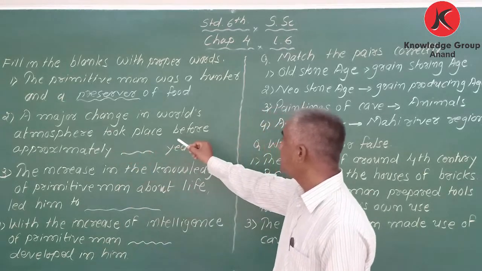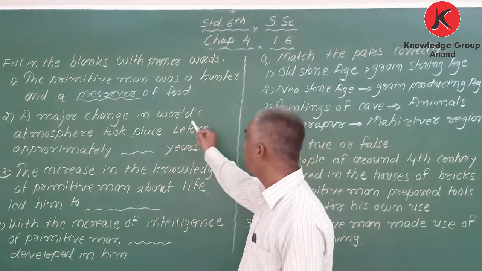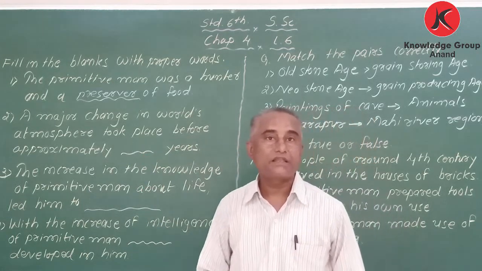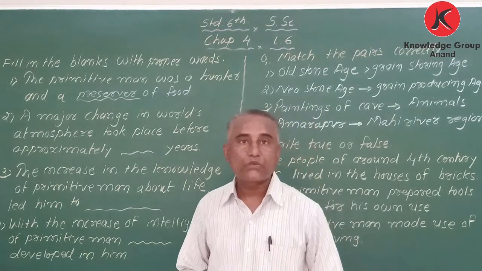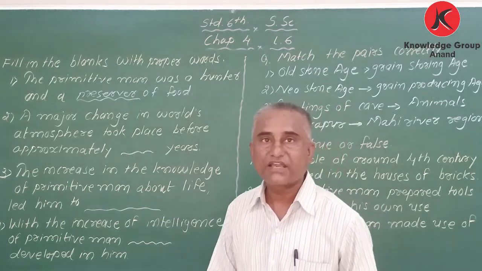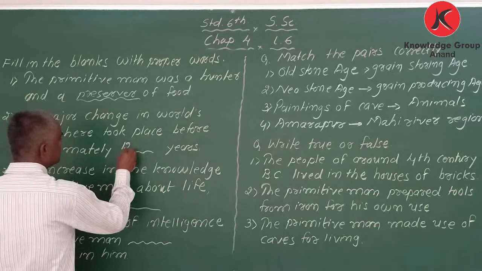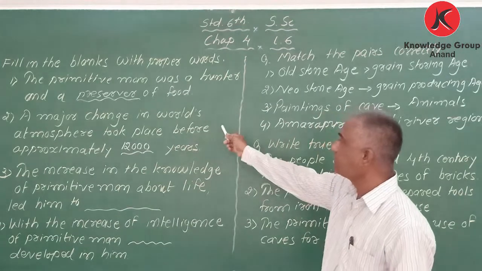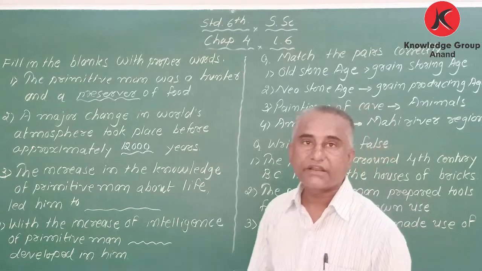A major change in the world's atmosphere took place approximately blank years ago. My dear students, in my first and second video I explained that we got a little change in the atmosphere approximately 1200 years ago. A major change in the Earth's atmosphere took place approximately 1200 years ago.